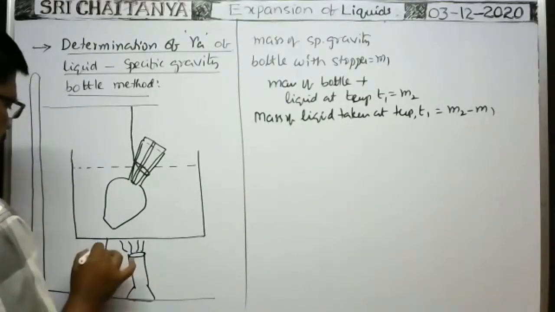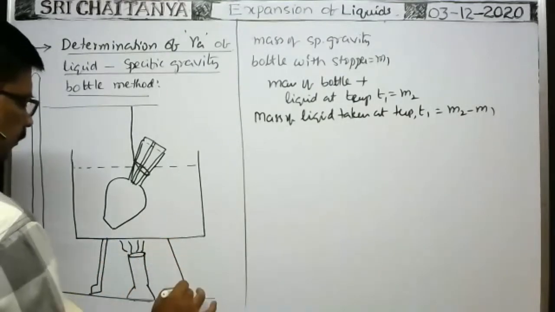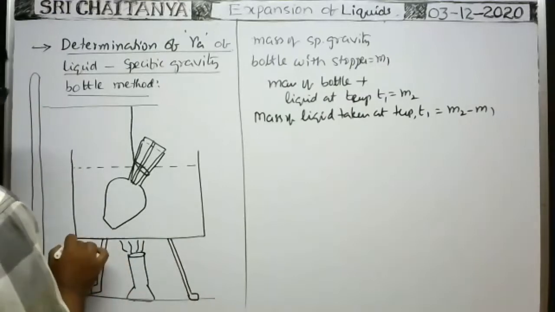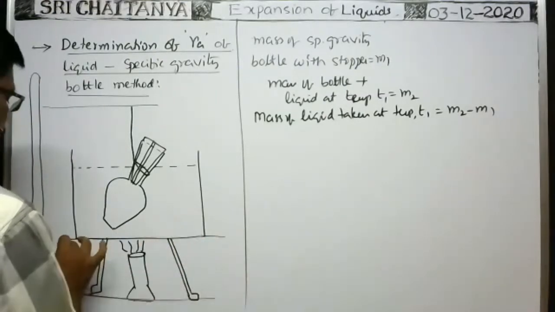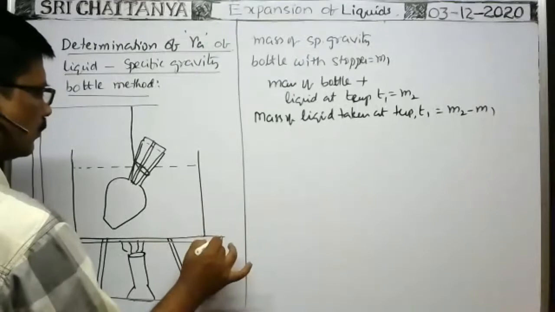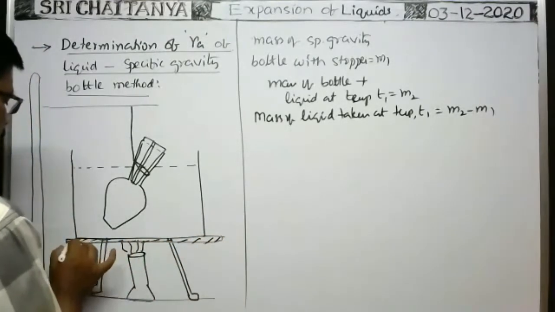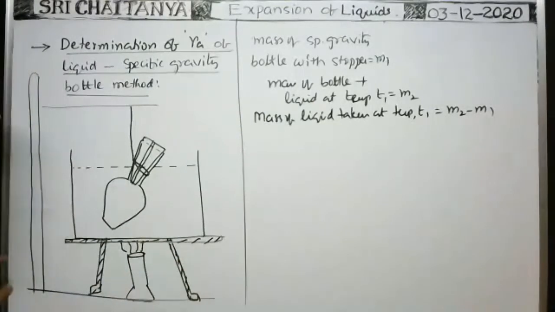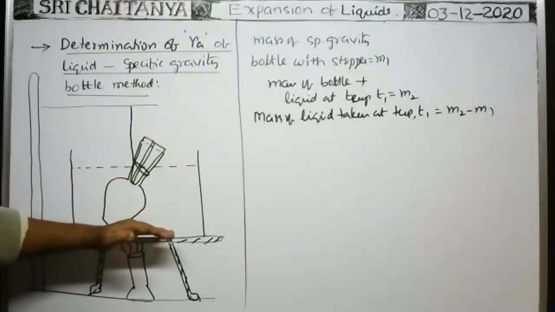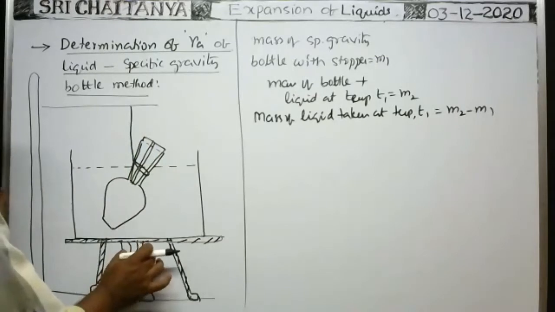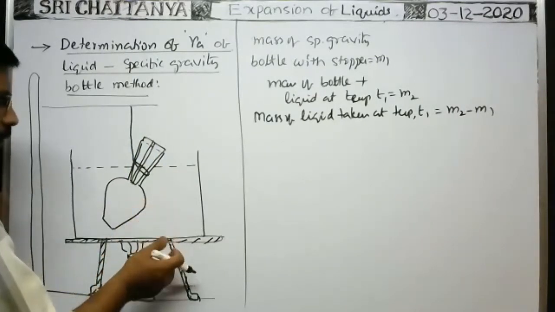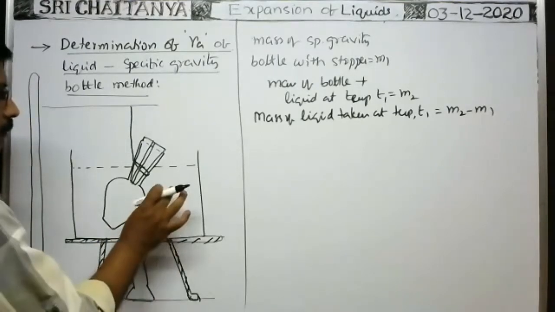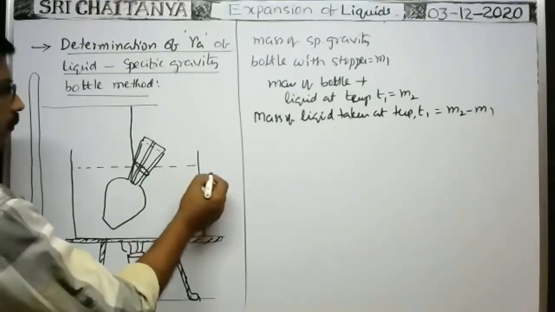Here this beaker is kept on the tripod stand like this. The beaker is kept over the tripod stand, and from the bottom, the liquid in the beaker can be heated. So, by means of a Bunsen burner or simply a burner, the water in the beaker can be heated.